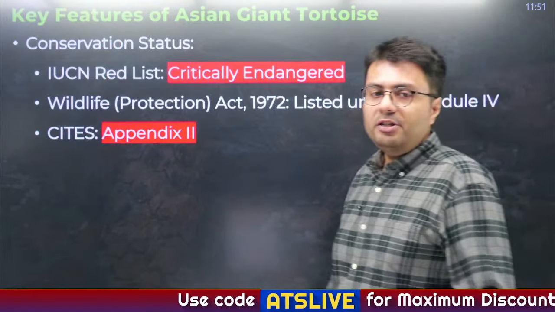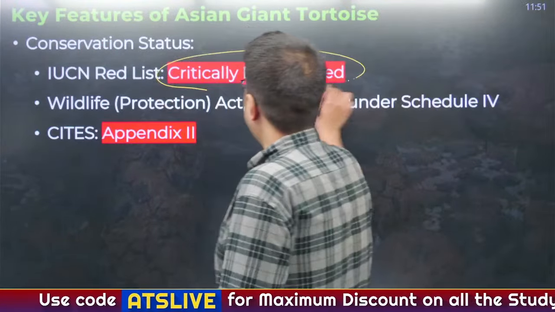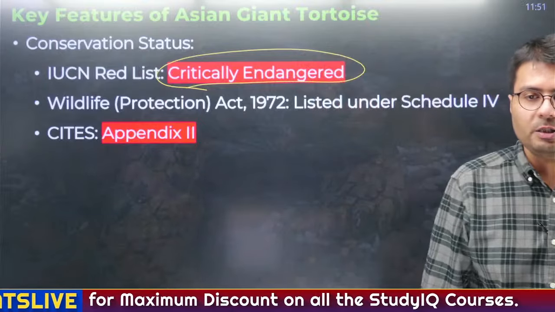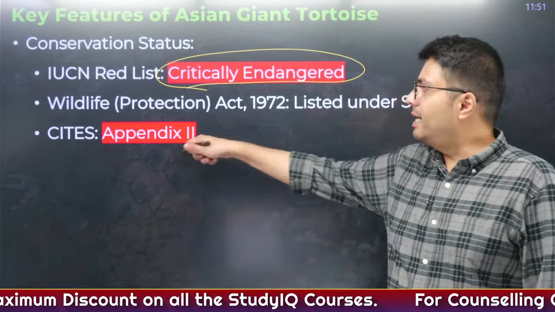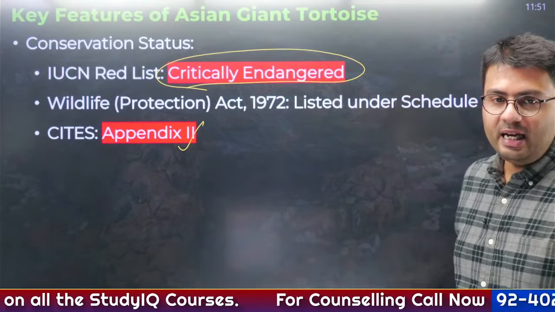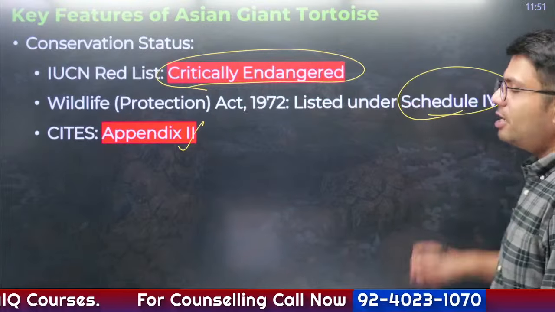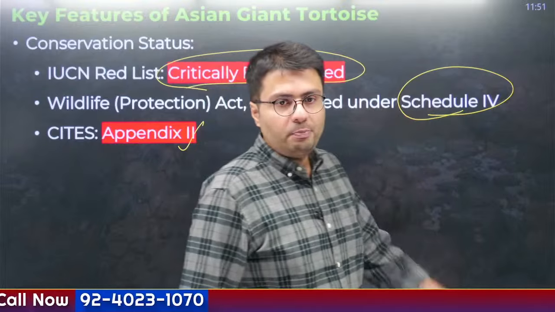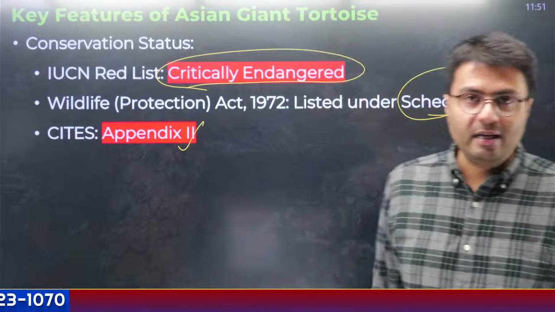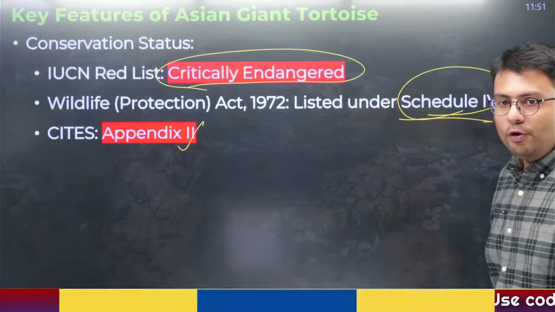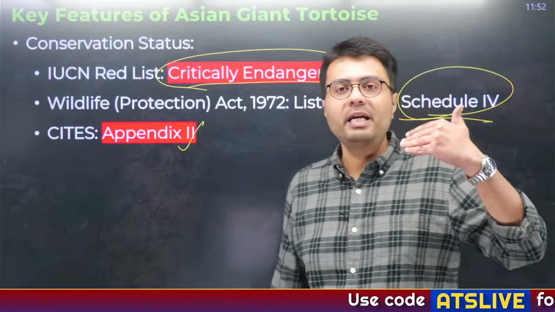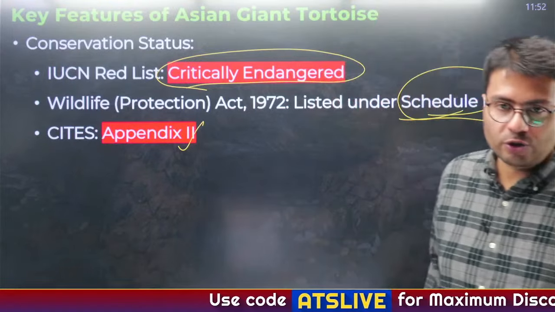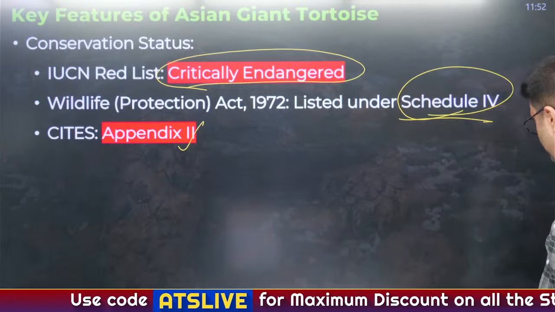Now the conservation status: they have been listed as critically endangered species because of their very low number. In CITES, they are listed in Appendix 2, and in WPA, they are listed under Schedule 4. Now I tried to find a lot about this species in WPA. I did not find the name of it. So I have written Schedule 4 here. If in case I find something else, I will update it to you in the notes. So until then, please consider it as Schedule 4.